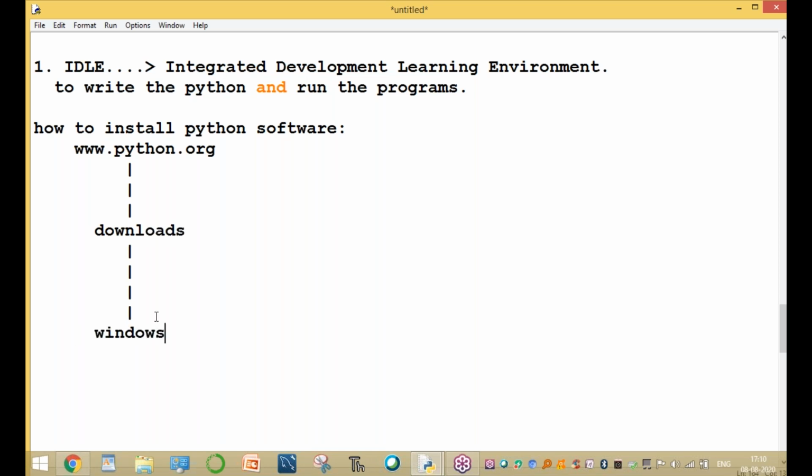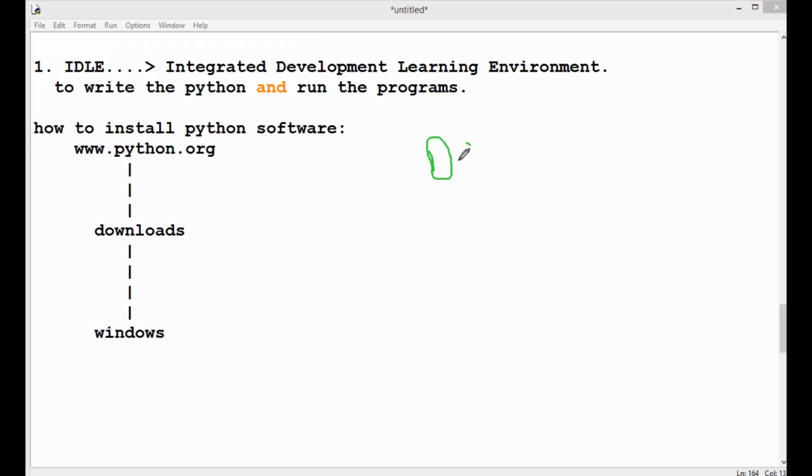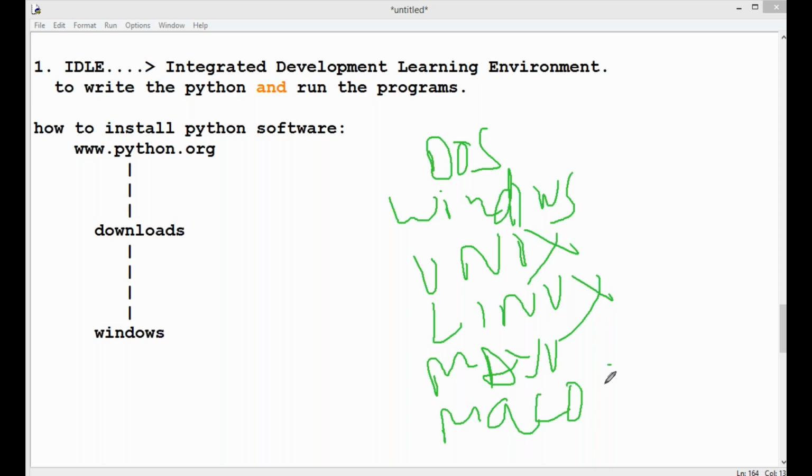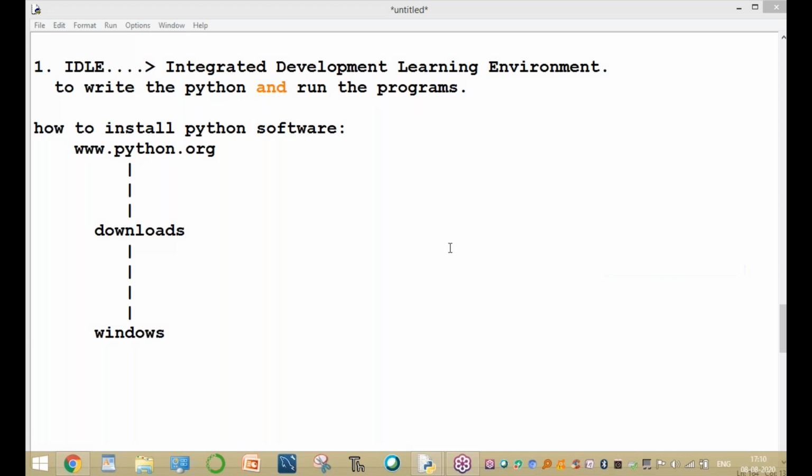Our operating system is Windows. A number of operating systems are available: DOS, Windows, Unix, Linux, Ubuntu and Mac OS. These are the different operating systems. Here almost everything we are using is Windows. Most of the students, organizations, institutes, faculty members and trainers are using Windows only. By default, the operating system is Windows nowadays.